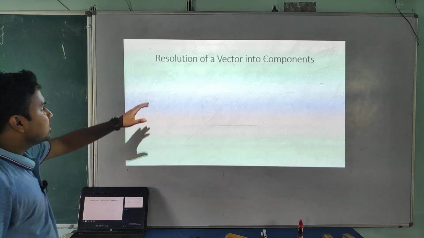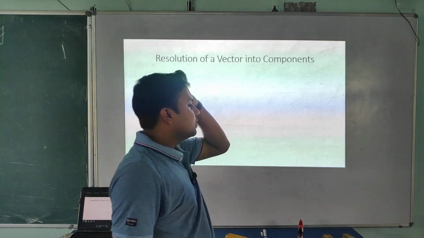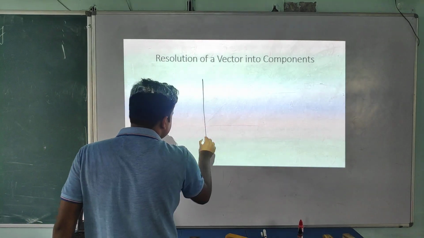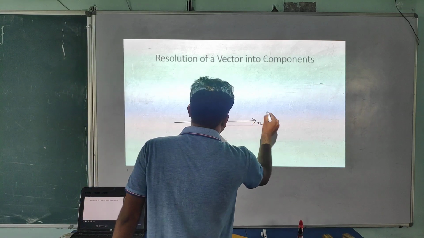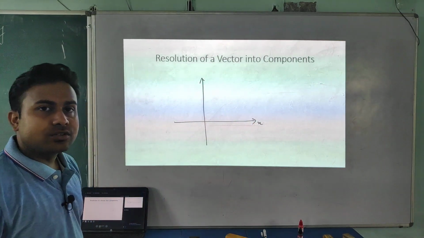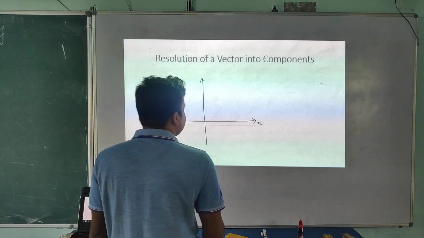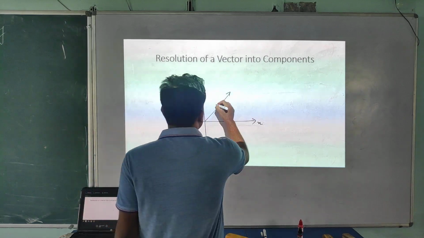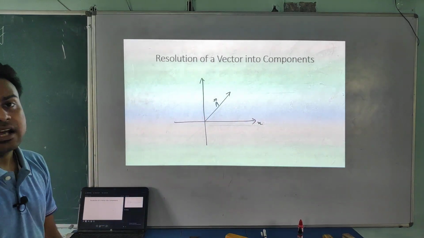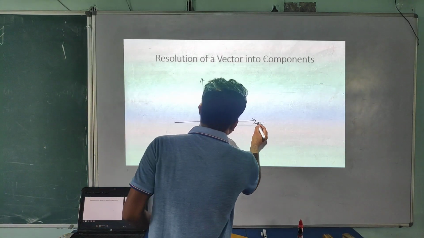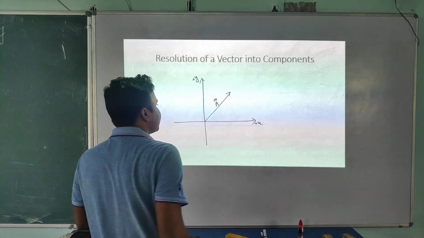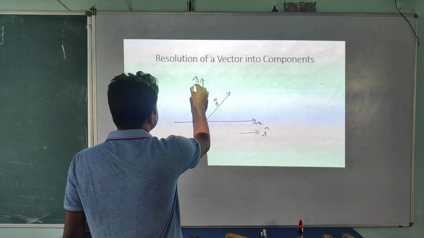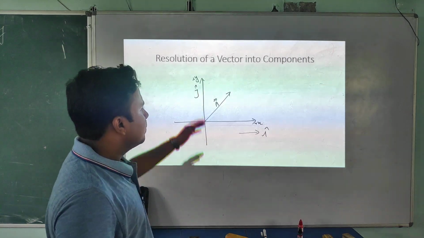Now I am going to discuss the resolution of a vector into components. Look at this. Here I am assuming this one is the x-axis. Again, I am first discussing the 2D coordinate system, then after we will discuss the 3D. Okay, student. So now here I am assuming this one is the A vector. We represent a vector with the arrow sign. This one is the x-axis, this one is the plus y-axis, and we know that we represent the x-axis with i cap and the y-axis with j cap.